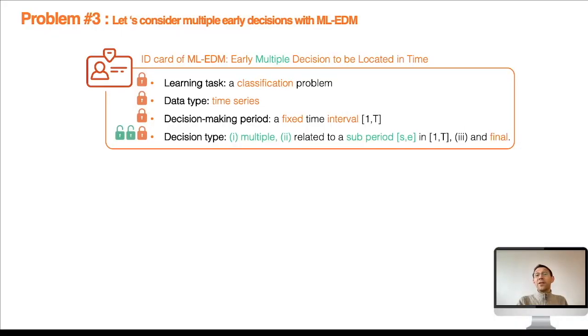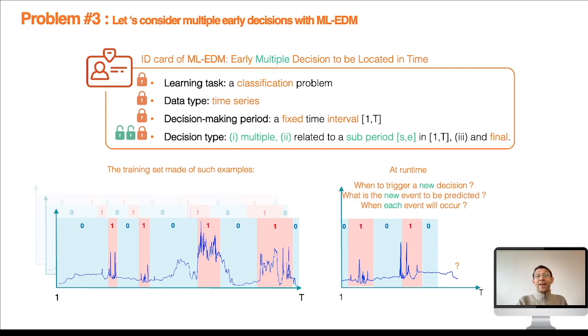Now comes machine learning early decision making, which is the most general problem and which opens a second lock. Here the training model is capable of making multiple decisions. In this case, the training set consists of examples, each defined over the time period from 1 to capital T. Each example has multiple labels corresponding to subperiods, and the number of labels can vary from one example to the other.